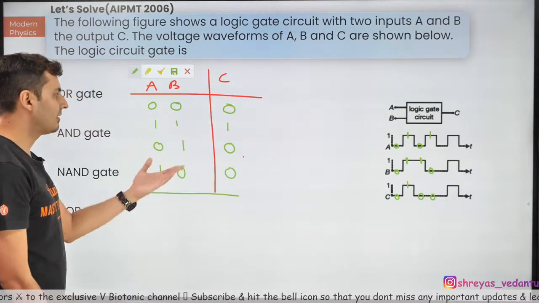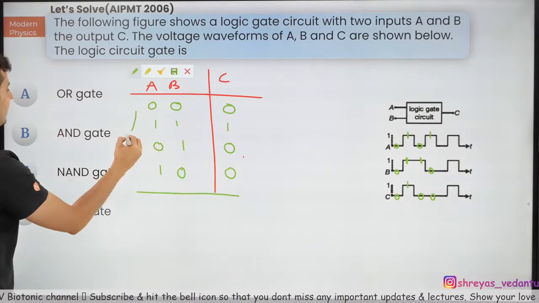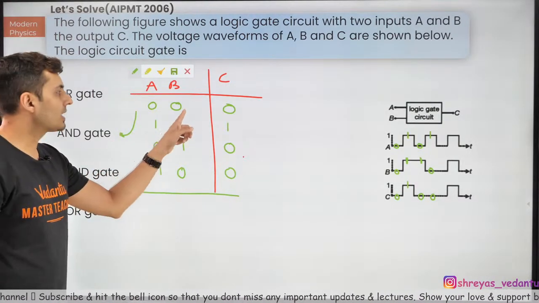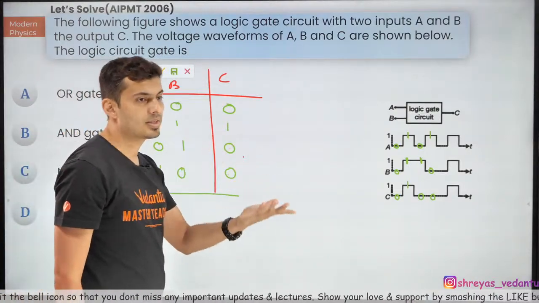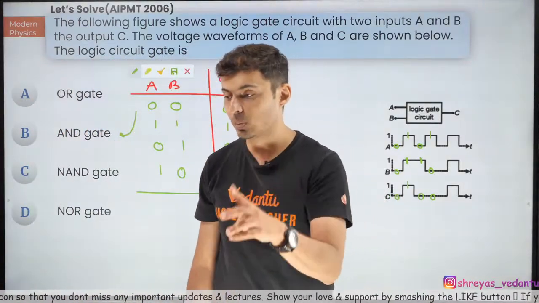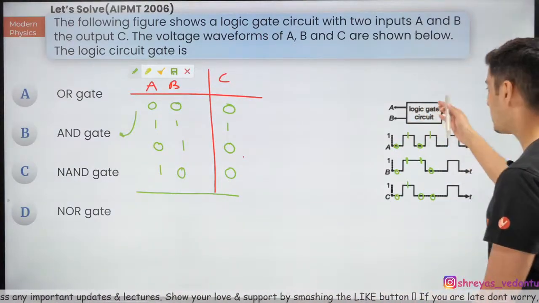So what kind of gate is it? Isn't it obvious now? Isn't it an AND gate? 0 and 0, 0. 1 and 1, 1. 0 and 1, 0. 1 and 0, 0. And both should be true. Both should be true. AND gate. Correct. So that's how you need to solve it.